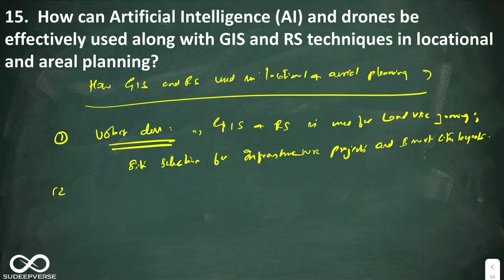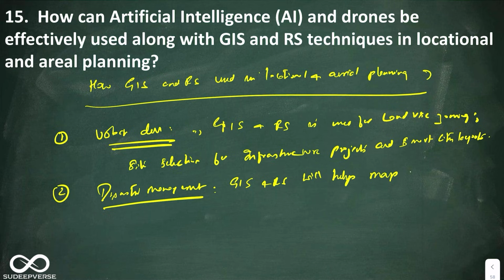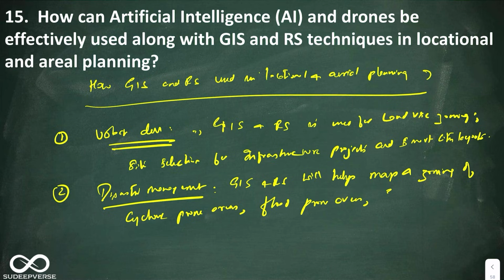Okay, the second one is disaster management. GIS and RS will help map and zoning of cyclone prone areas, flood prone areas, earthquake risk areas, etc. Okay, this is with respect to disaster management. The third one, you can say environmental monitoring.